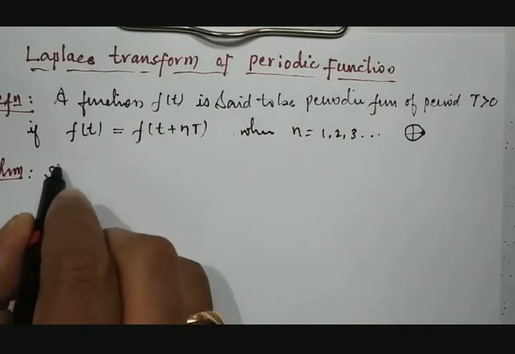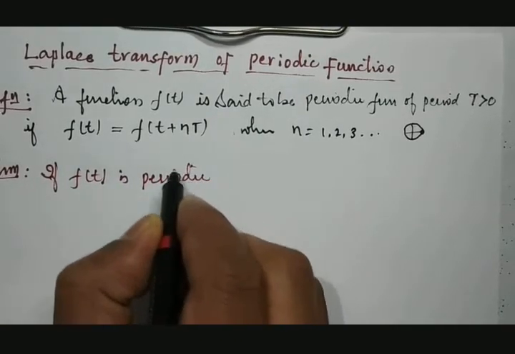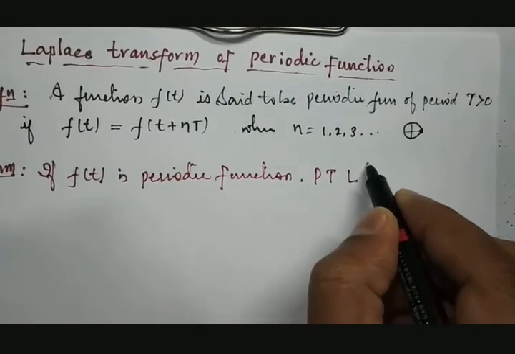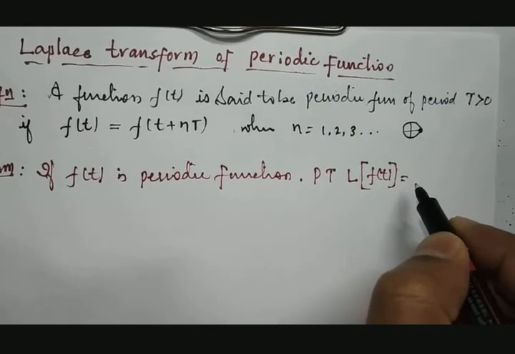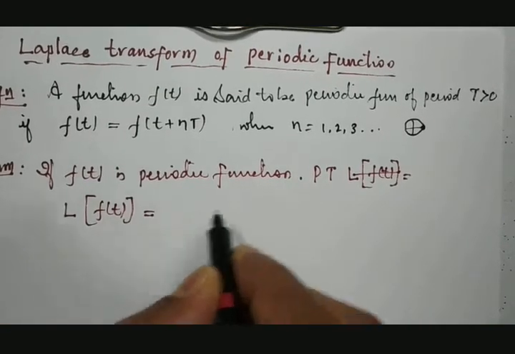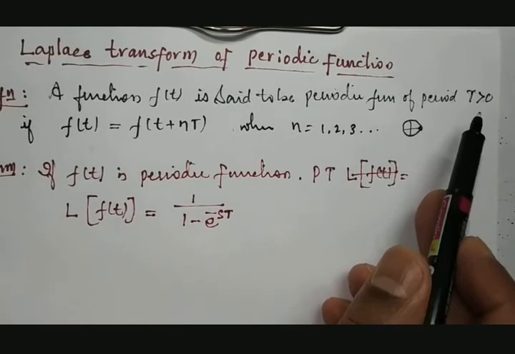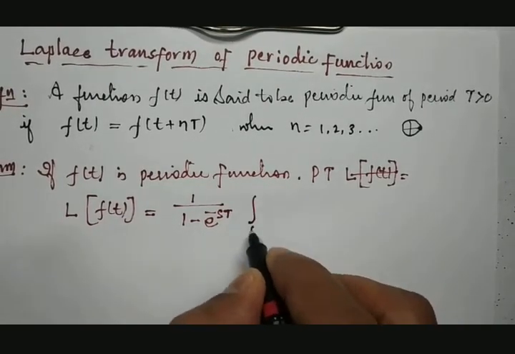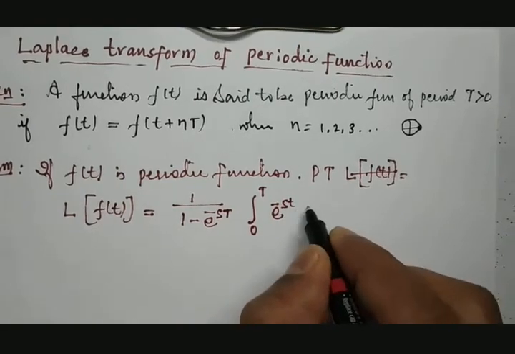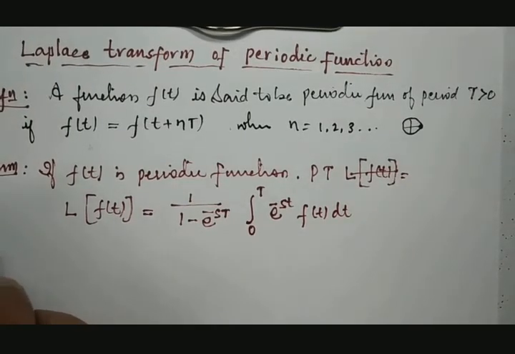The theorem states that if f of t is a periodic function, then prove that the Laplace transformation of f of t is equal to 1 divided by 1 minus e raised to minus sT, where this T is a period which must be greater than 0, into the integration between 0 to T of e raised to minus st into f of t dt. Okay, so how to prove this?